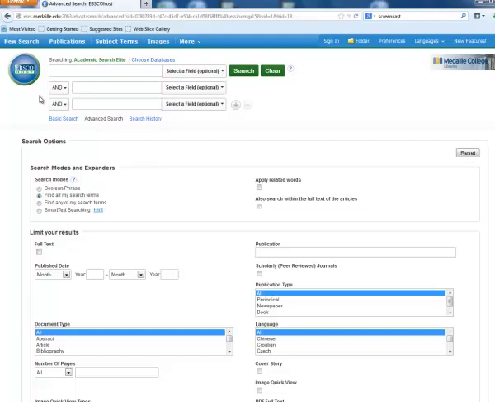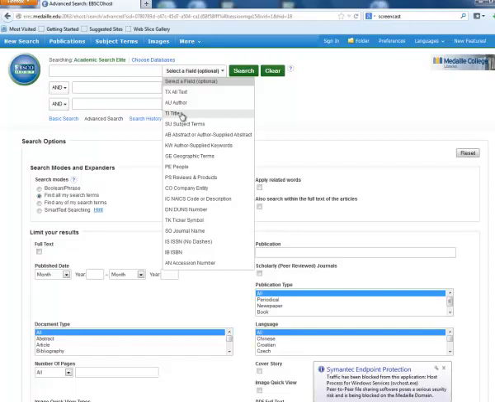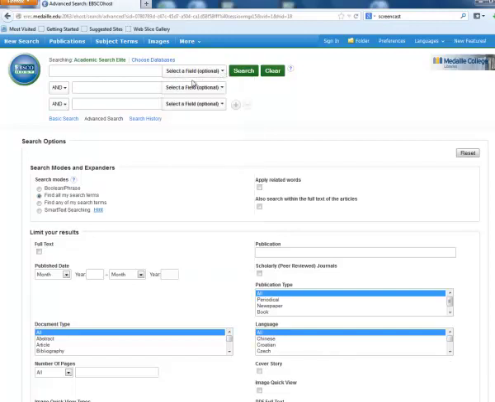And would narrow my search down, or would expand my search. Not also narrows it down. Over here it says select a field. It's optional. If you're just doing a general search, you can just leave it there. If you're doing a more specific search, like a specific author or a title, you can obviously narrow it down this way. I'm going to leave it as optional.